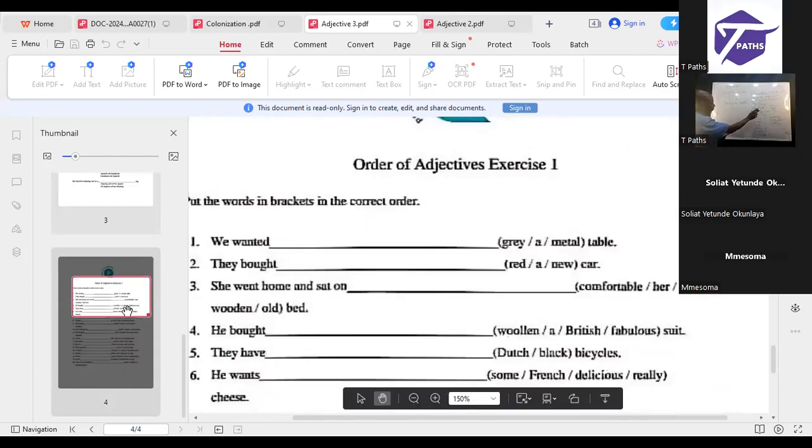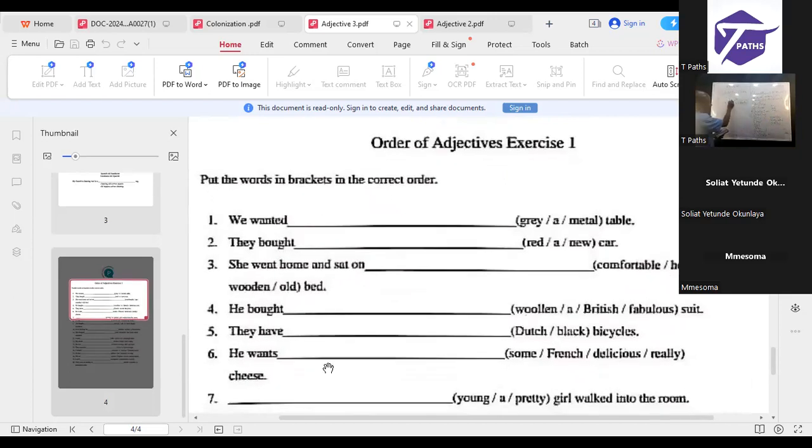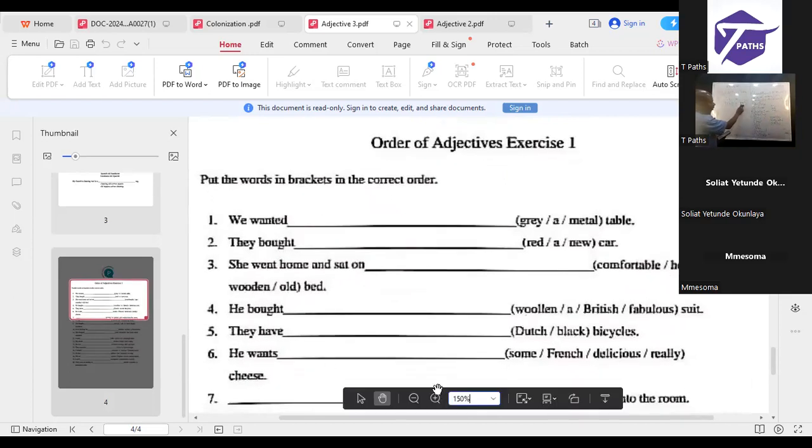By virtue of the rule, remember, gray is what? Color. Metal is under what? Material. A is what? Determiner. And determiner will come first, followed by this. Followed by this. Let's look at number 2.